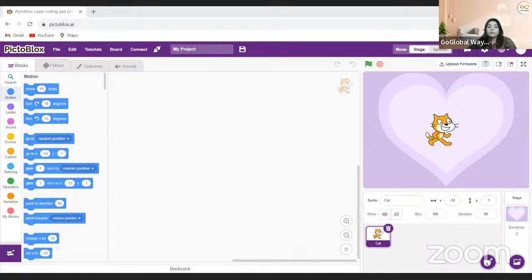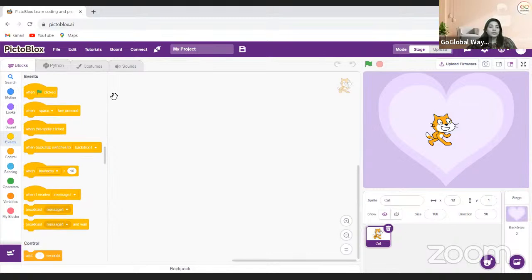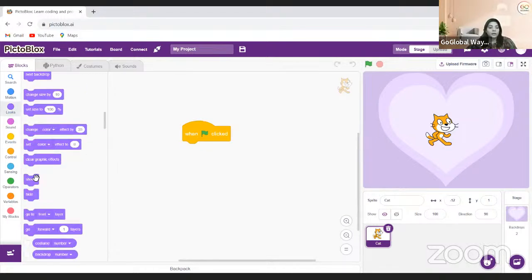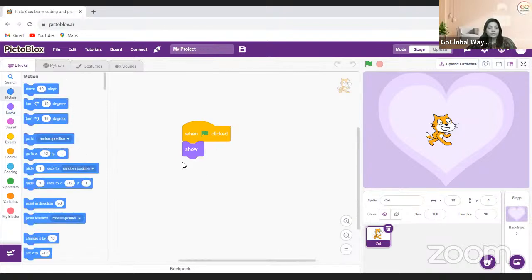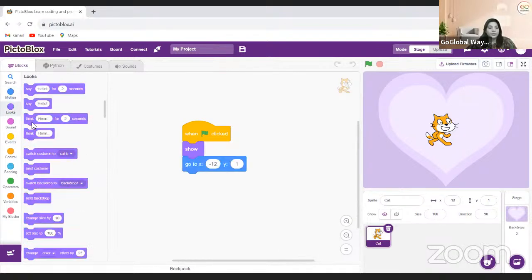So the same thing I'm going to do: from Events, I'm taking when green flag clicked. Let me zoom in a little bit. I'm going to show my character to the position, and I'm going to set the backdrop.